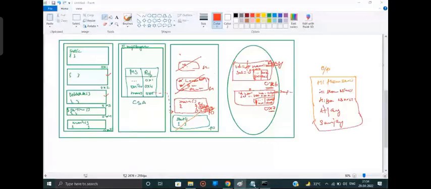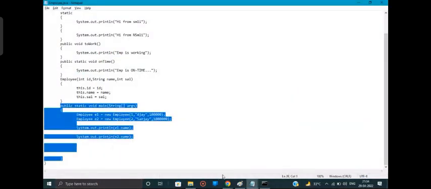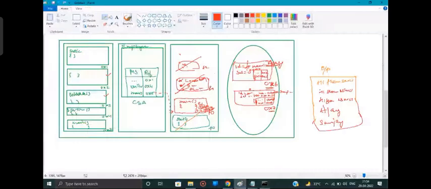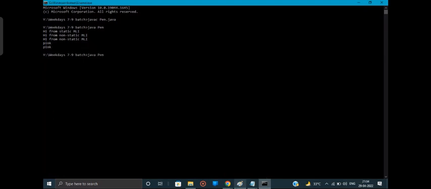After that I don't have anything else. So the main method is done, which means the entire execution of my program is done. This frame is also removed after that, and we should get this particular output. Now I'll compile it and see, guys, whether I'm getting that output or not. Let's see.